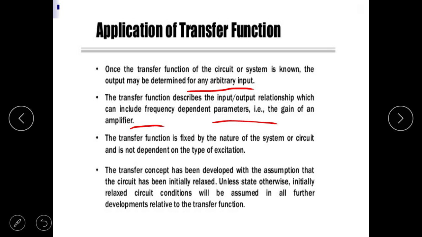Next, the transfer function is fixed by the nature of the system or circuit and is not dependent of the type of excitation.